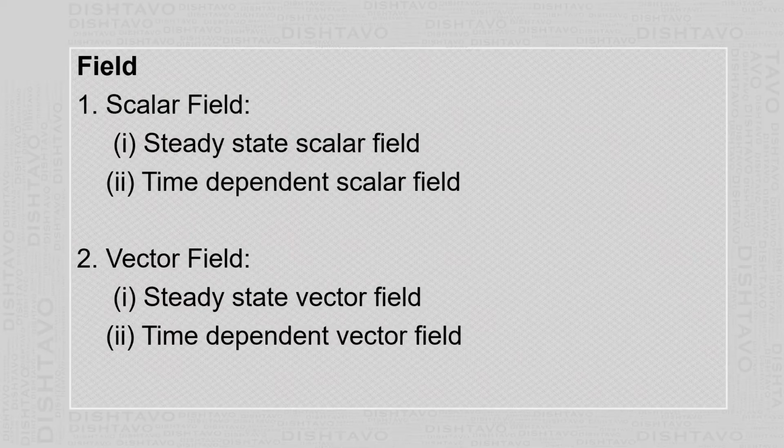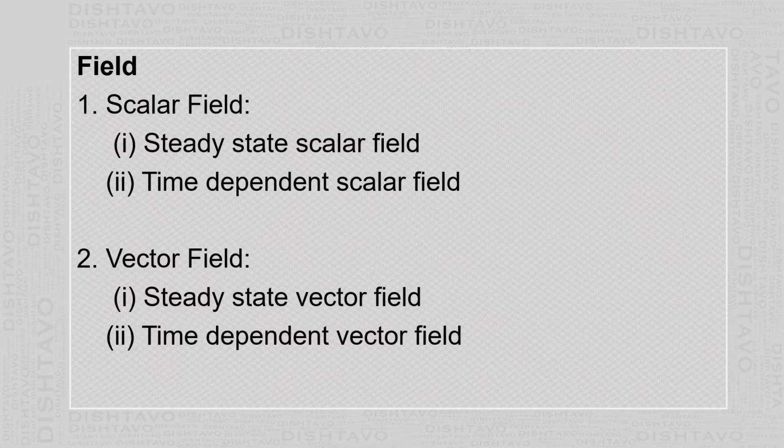In physics, these functions are nothing but physical quantities. Now these functions have different values at different positions and at different times. The cluster of these functions is called a field. So fields are basically physical quantities, but they are a group of physical quantities.